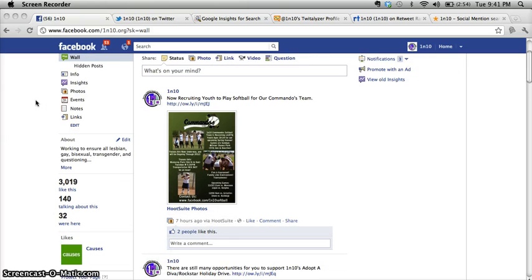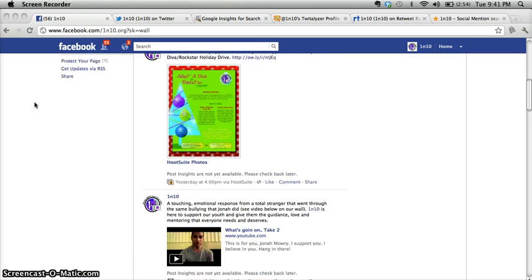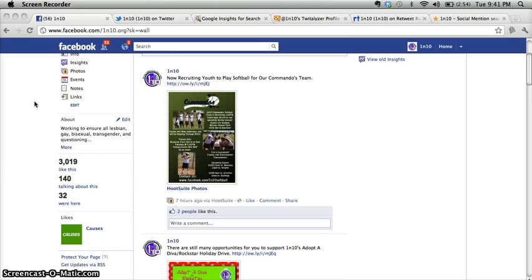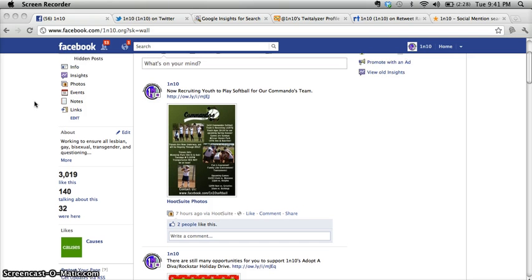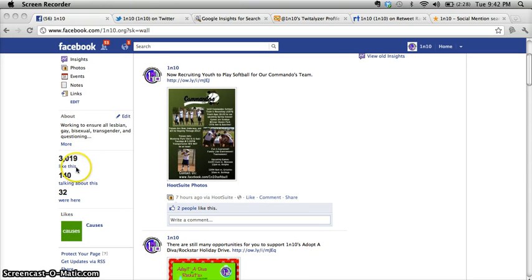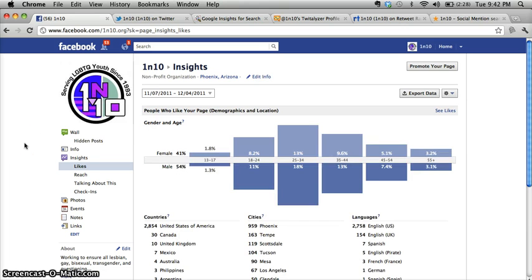So we'll begin by looking at the page, and it's very generic, straightforward. Everything they have are pictures. They post pictures, they post links to events, links to videos, and that sort of thing to garner an audience. We'll begin by looking at how many people actually like their page. 3,019 people like their page, and we want to see exactly who these people are.